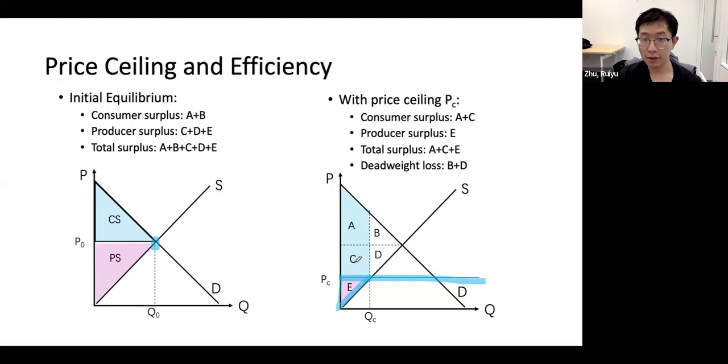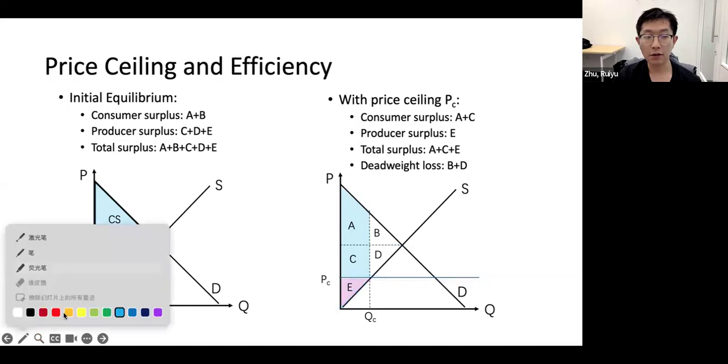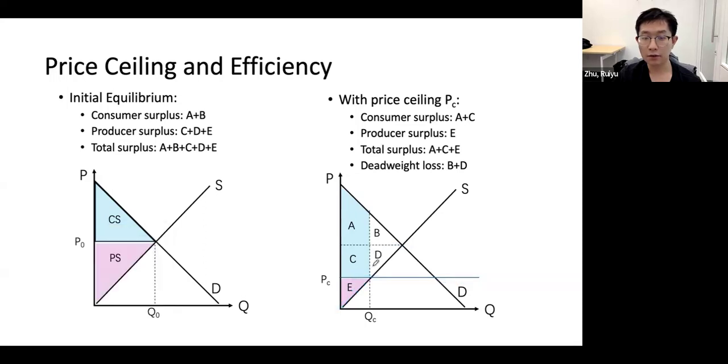So in this case, total surplus will be A plus C plus E. If you compare with the initial equilibrium here, initial equilibrium price is here, consumer surplus is A plus B, producer surplus is C plus D plus E, right? So with the price ceiling, we are missing something. Where do we miss? We are missing this triangle, right?